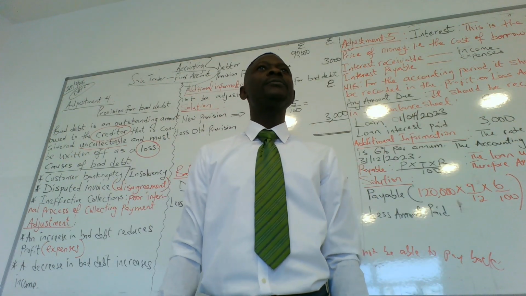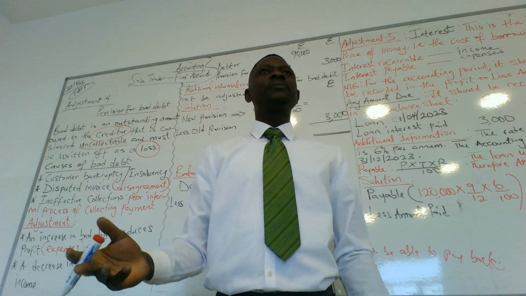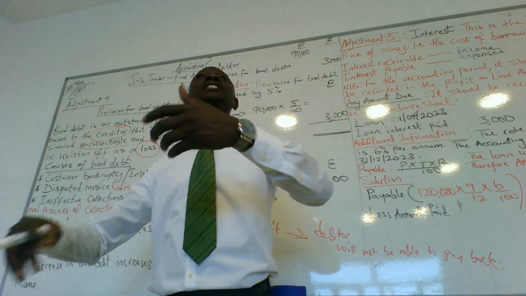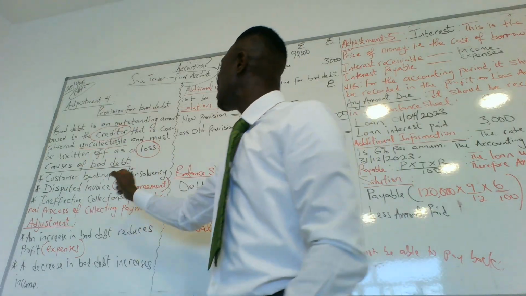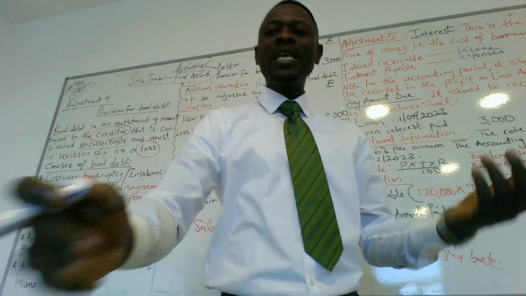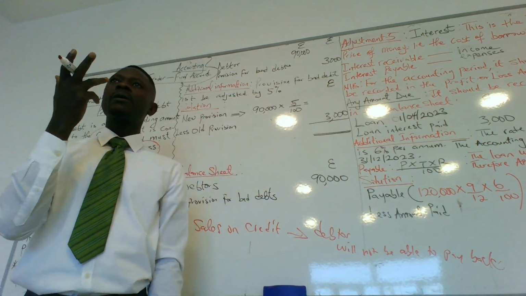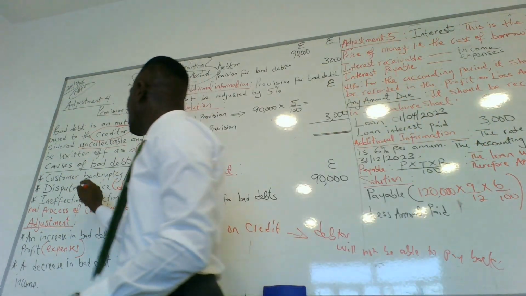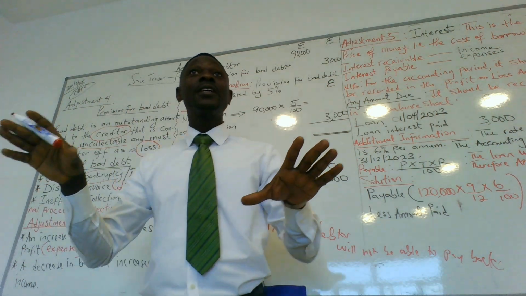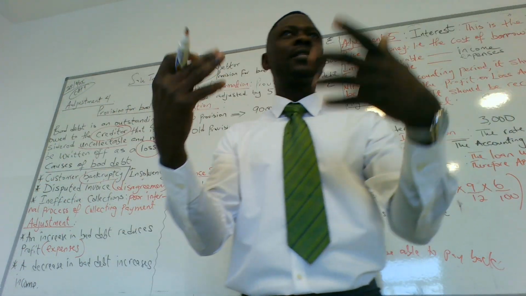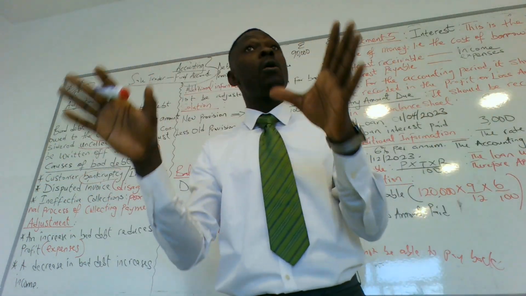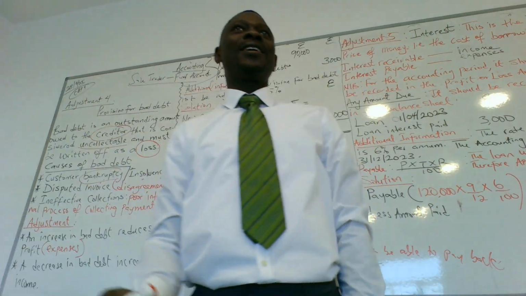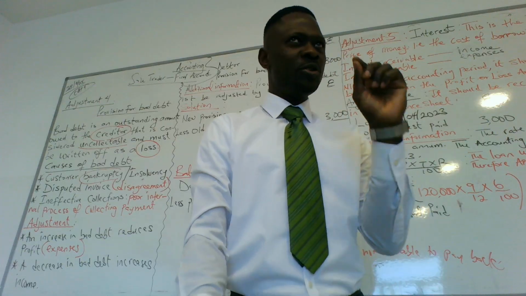Why? It's bankrupt. It doesn't have money anymore. But Mr., I gave him the product. Yes, you should be paid. So if he doesn't pay, I will take one of his assets. The business doesn't even have any. Right, the business is insolvent. Listen, this is how it works. When a business is said to be bankrupt, it is a declaration. It's not that I just woke up today and said I'm bankrupt. No. The government would have approved that this business is unable to pay back. Do you get the point I'm making or not?